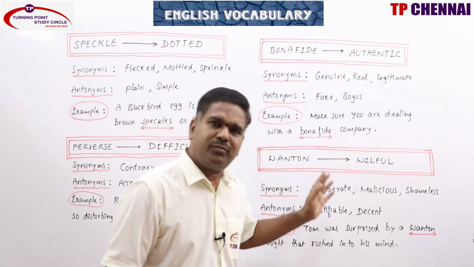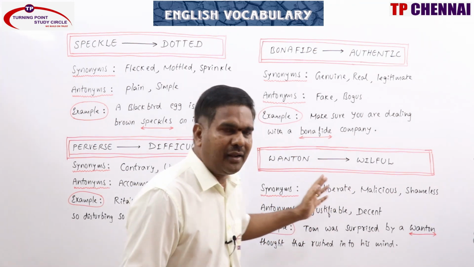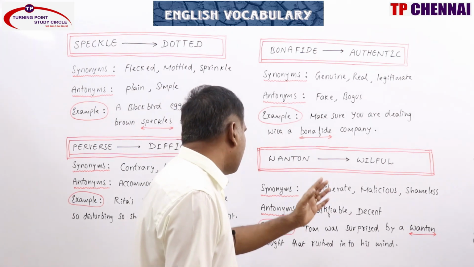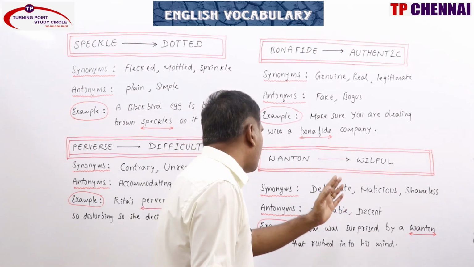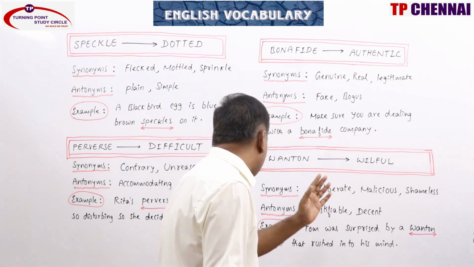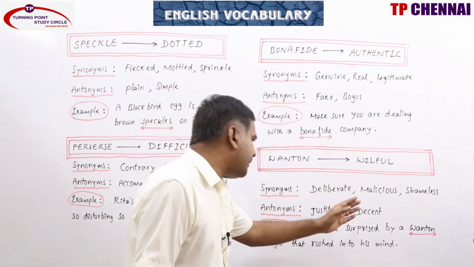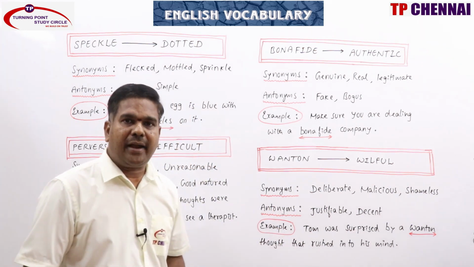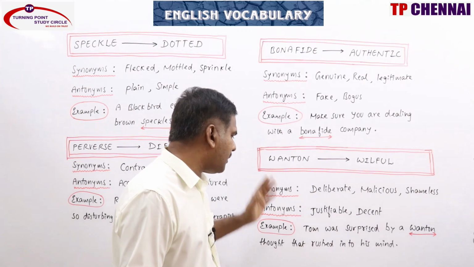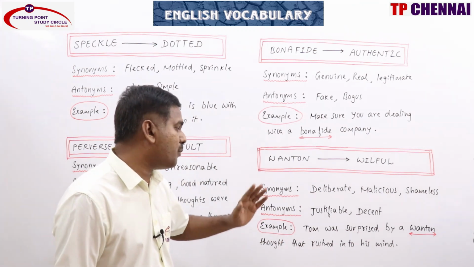Antonyms: justifiable, decent, thoughtful, nice, moral, careful, clean, gentle, kind, observant. Example: Tom was surprised by a wanton thought that rushed into his mind.